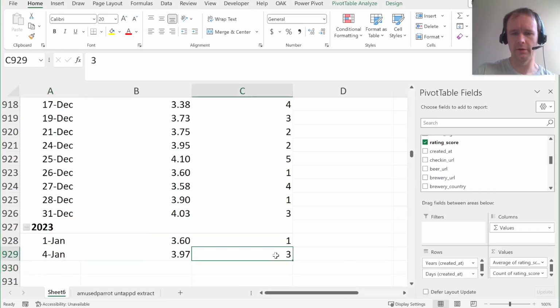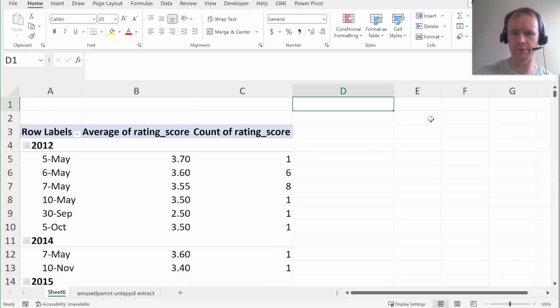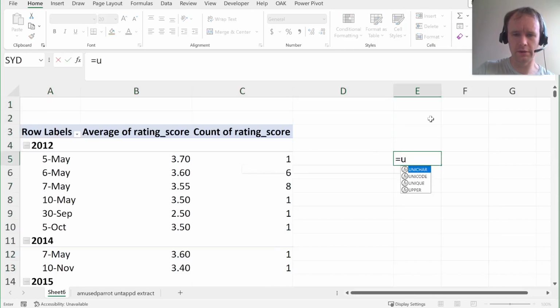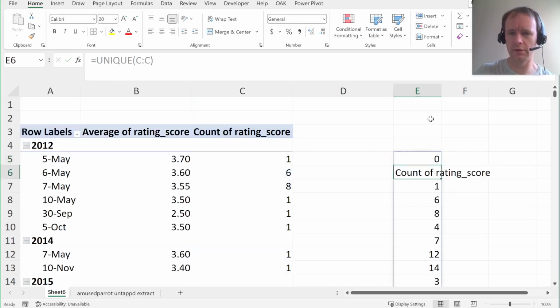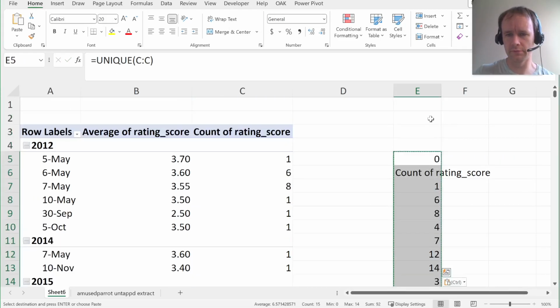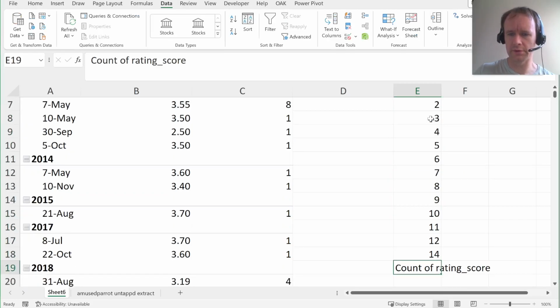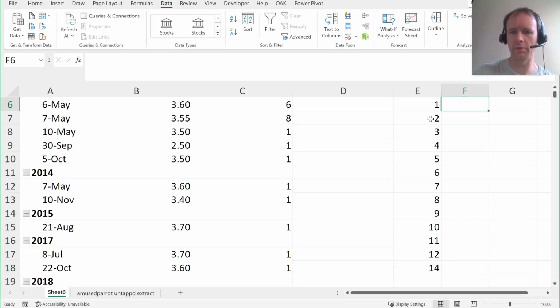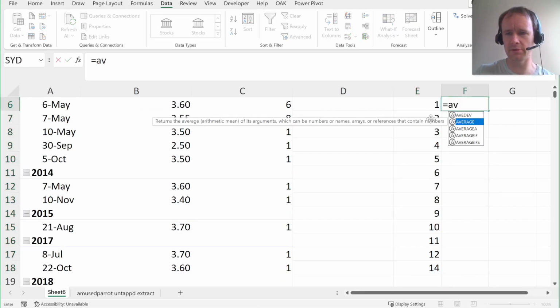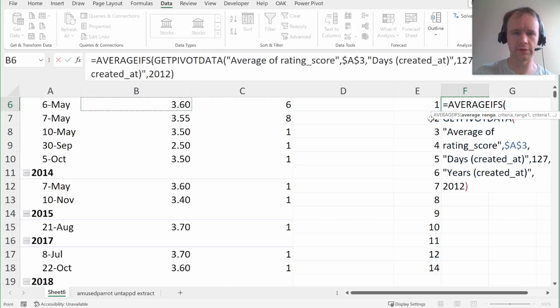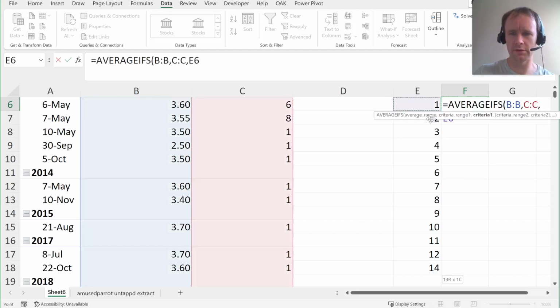And then just grab. Actually, here's what I'll do. I'll say unique of these. I don't know why there's a 0 in there, but anyway. So these are the number of beers the person has drunk in a day, 1 up to 14. And let's see what the average rating looks like. Average of this, where this is this.